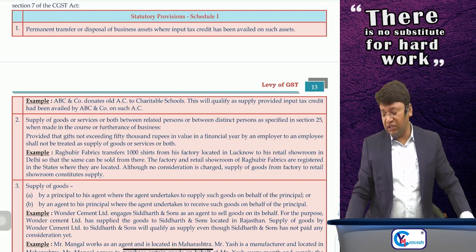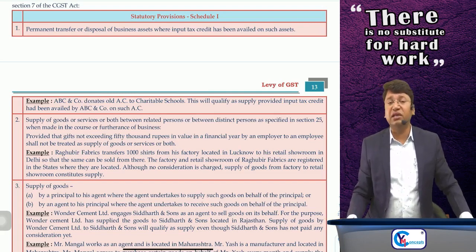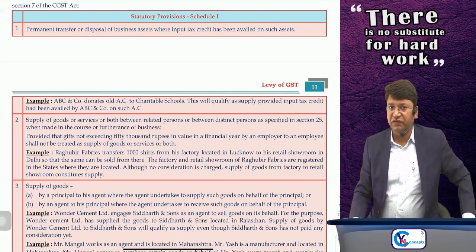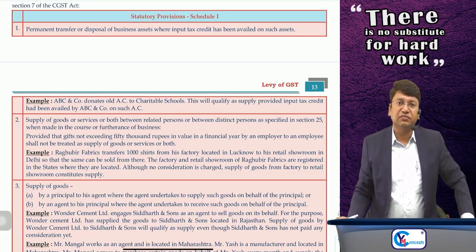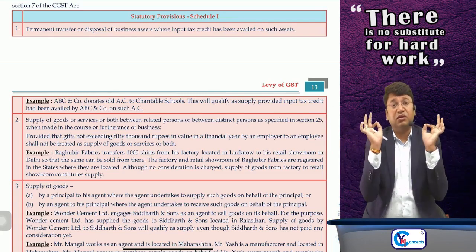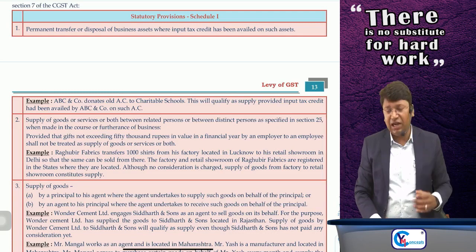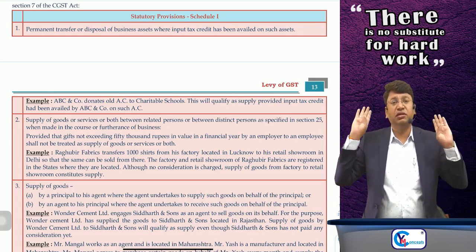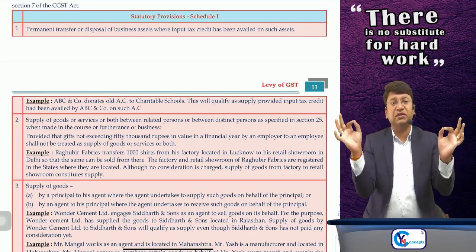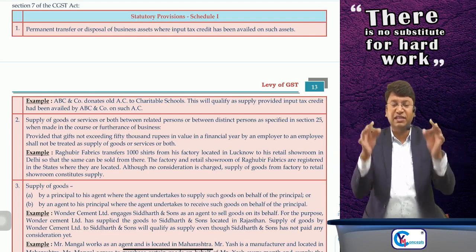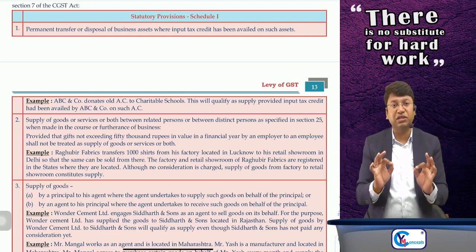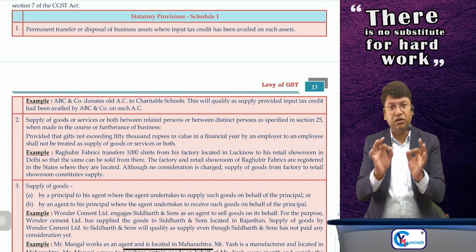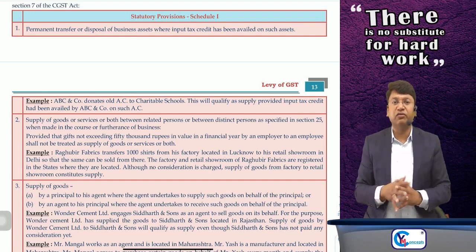Sir, if ITC was availed on the purchase of the goods, then what would have happened? Suppose I'll give you an example. The para number 1 says that permanent transfer or disposal of the assets of the business where ITC has been availed, so it will be supply although the permanent transfer or disposal is without consideration. I'll give you an example.